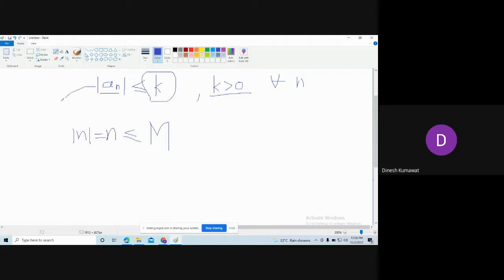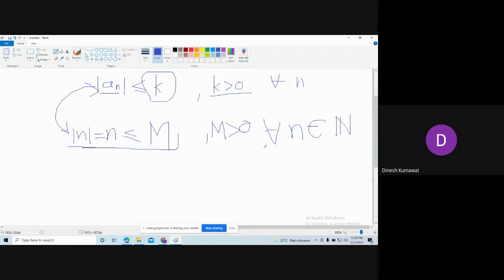See, if you get confused, then I can write this |a_n| as mod a_n, because mod a_n is the same as a_n. So what we are saying over here is that this sequence, mod a_n, is less than or equal to M, where M is a positive number. Which means what? Here we are saying that this sequence a_n is a bounded sequence, and this is true for all n. For all n, we have a bound on the sequence, and we have chosen this n from the set of natural numbers.